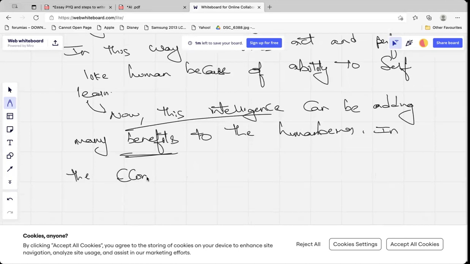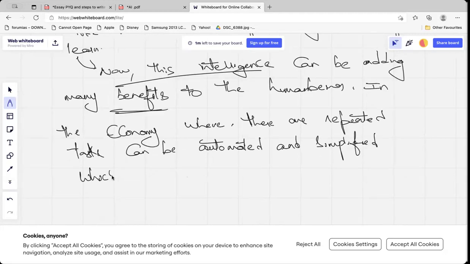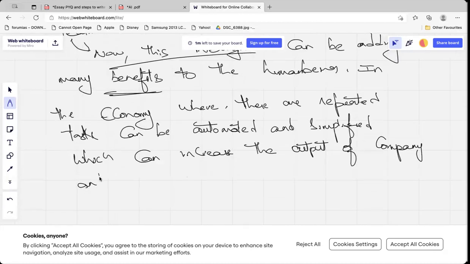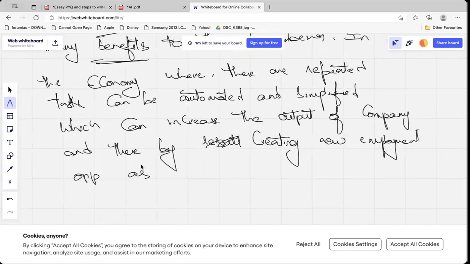In the economy, where there are repeated tasks, they can be automated and simplified, which can increase the output of companies, and thereby result in creating new employment opportunities as well as growth of the nation.